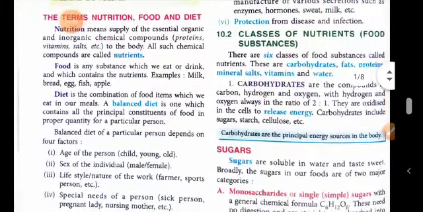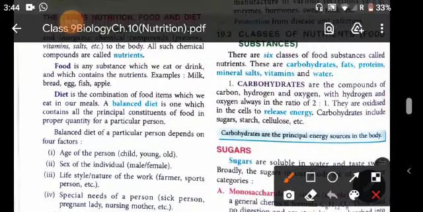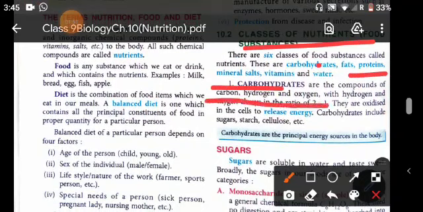Now, classes of nutrition. What are the various classes of nutrients? There are 6 classes: carbohydrates, fats, proteins, minerals or salts, vitamins and water. First is carbohydrates. Carbohydrates are compounds made up of carbon, hydrogen and oxygen, with hydrogen and oxygen in a 2:1 ratio.